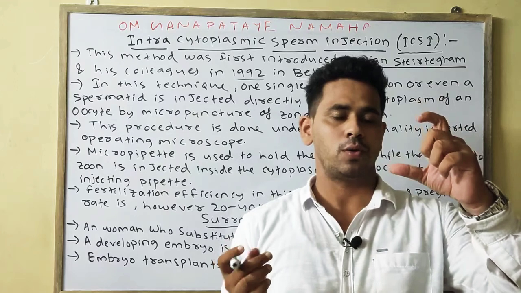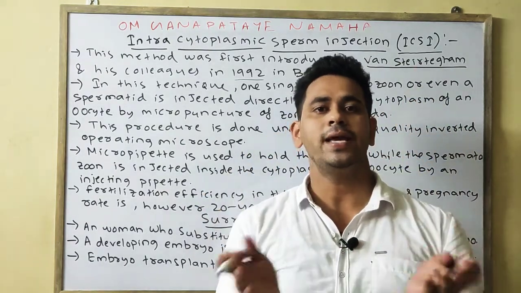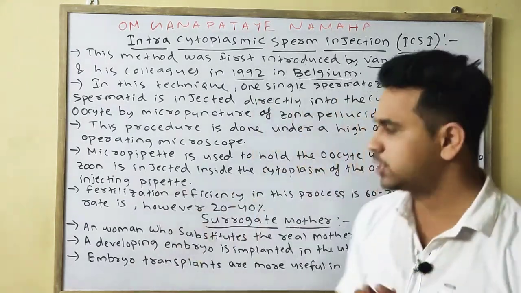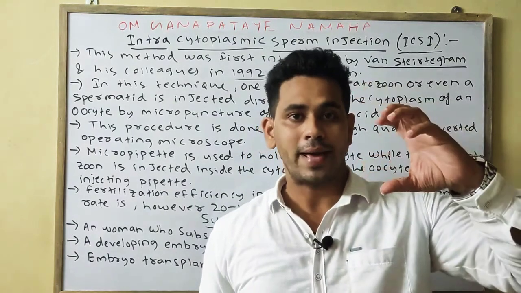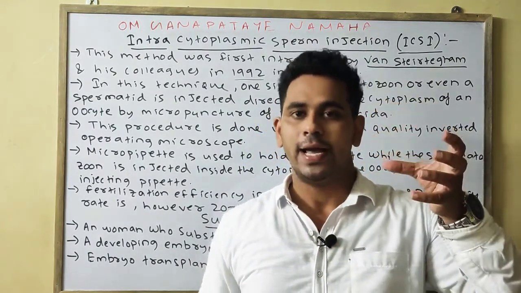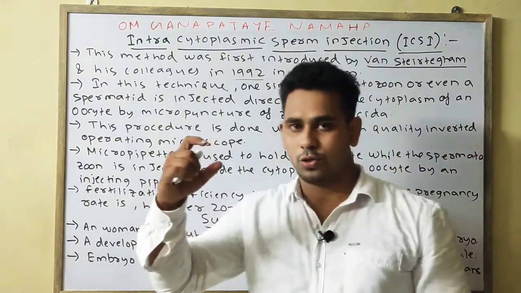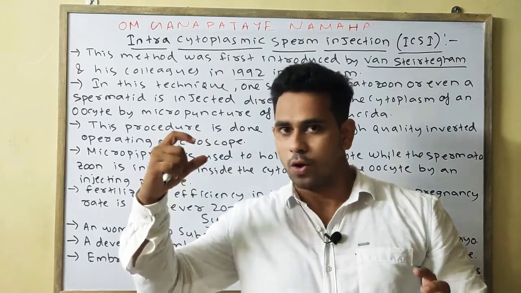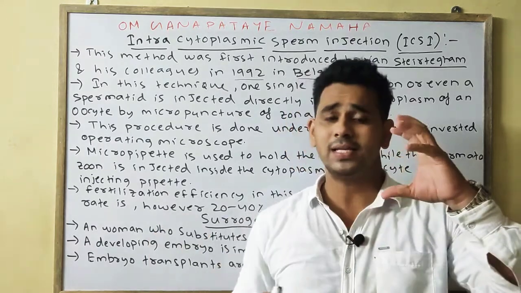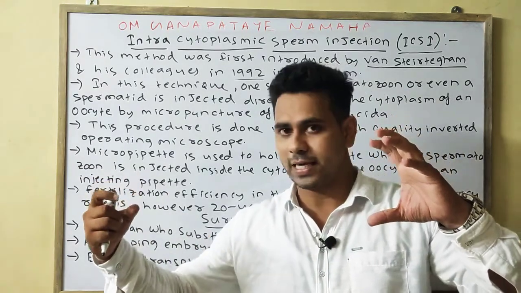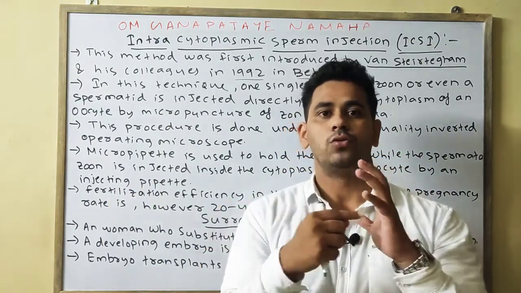Obviously the egg and the spermatozoa are very small, so this should be done under a high quality microscope. How is it done? One micropipette is used to hold the oocyte, and another injecting pipette is used to inject the spermatozoon or the spermatid into the cytoplasm.